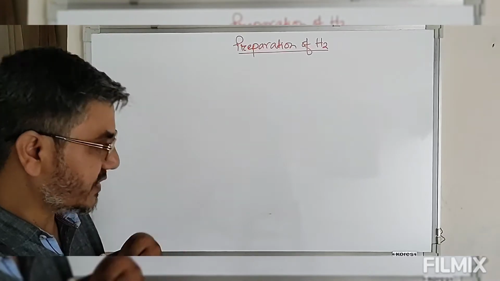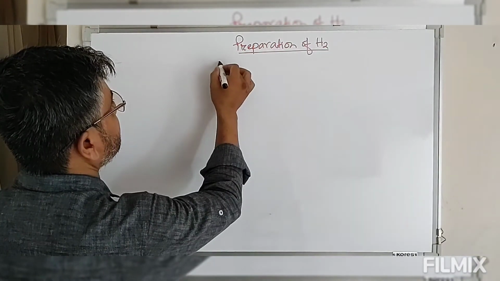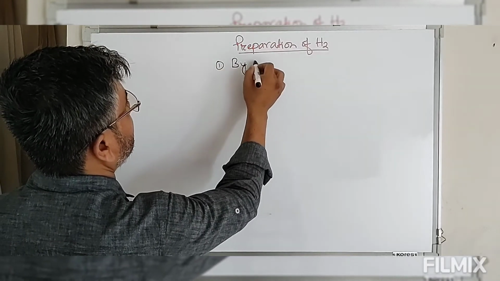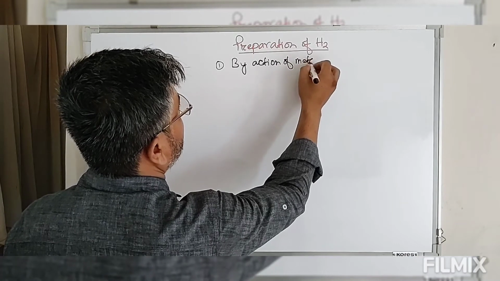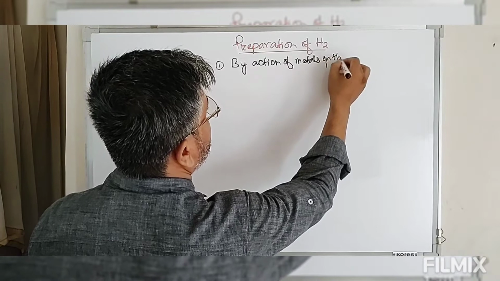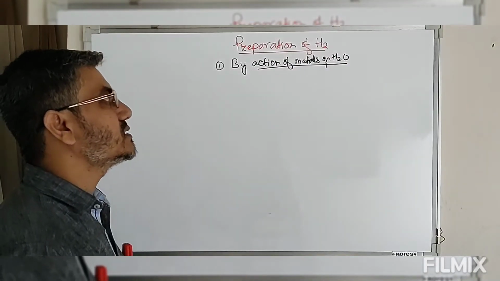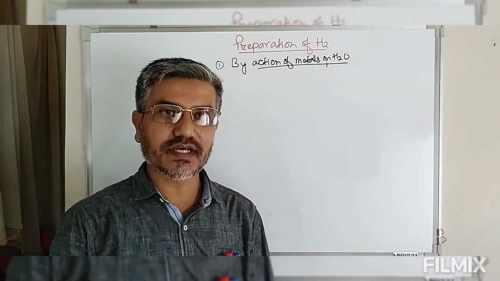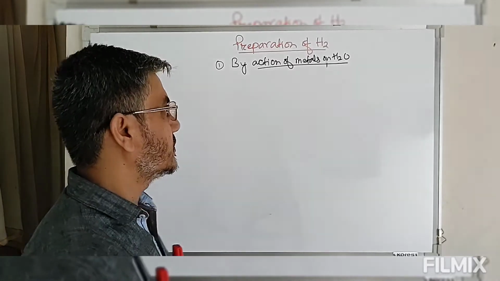So first, let's go with the action of metals on water. That means reactive metals can displace hydrogen from this water.